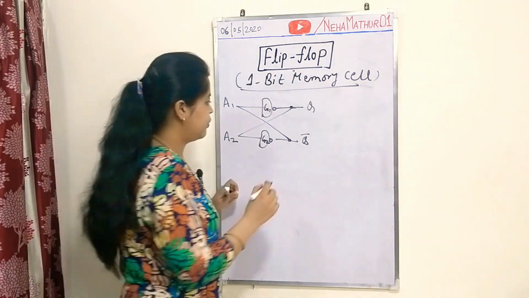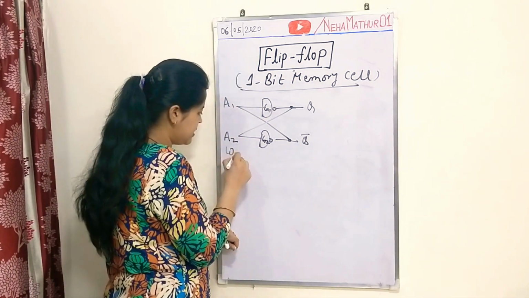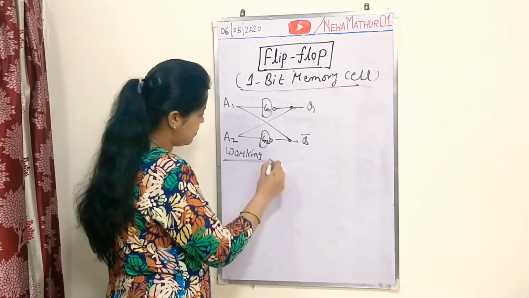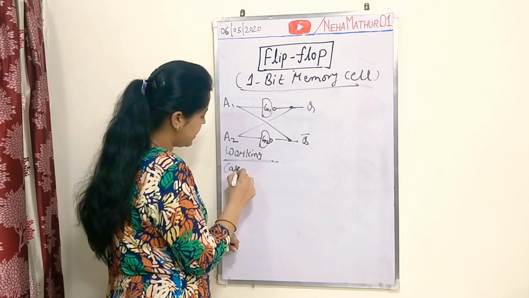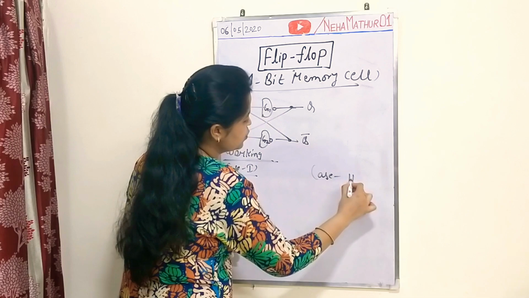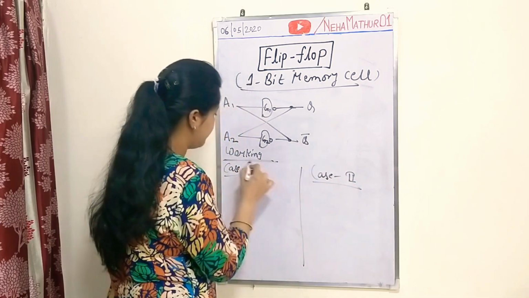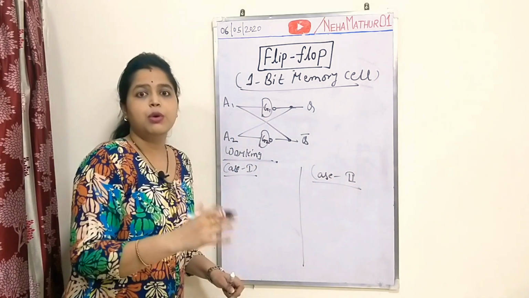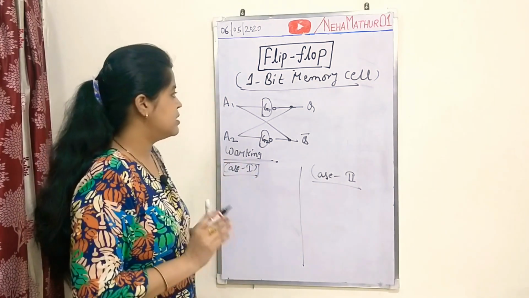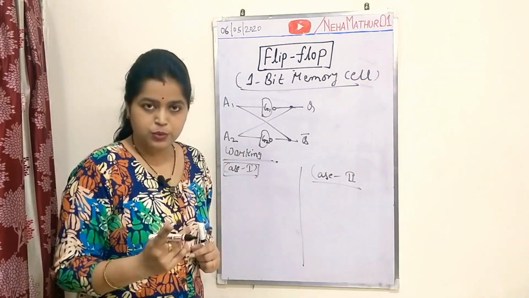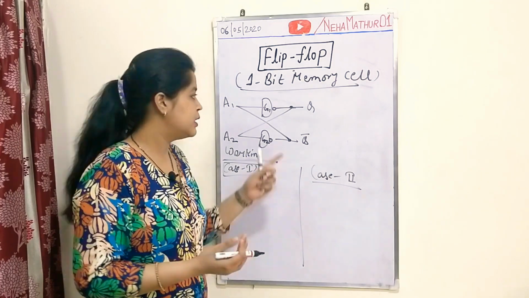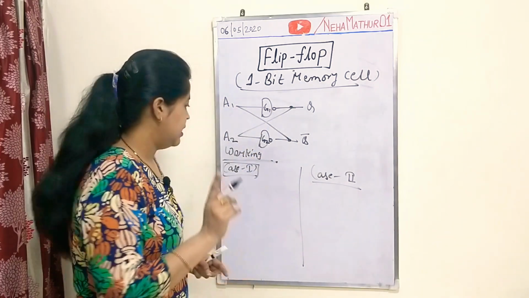Fine. Now what about its operation, or you can say working? The working can itself be divided into two cases, case 1 and case 2. It will be easy to understand if I take this in the form of cases. What is case 1? According to case 1, you will have to assume the outputs of this circuit so that you can analyze the proper working of the circuit.